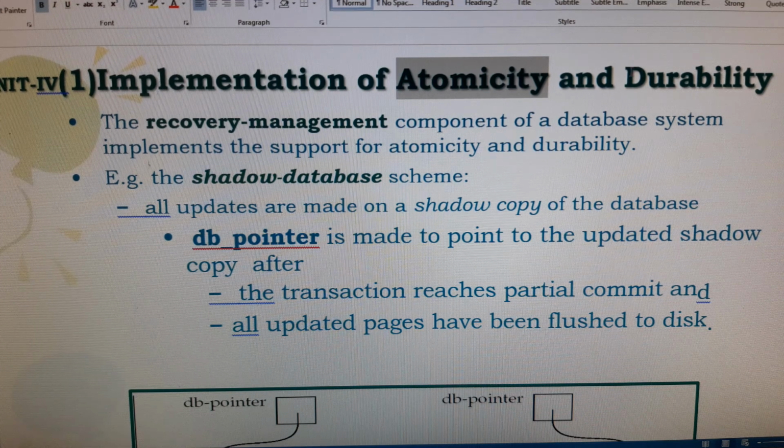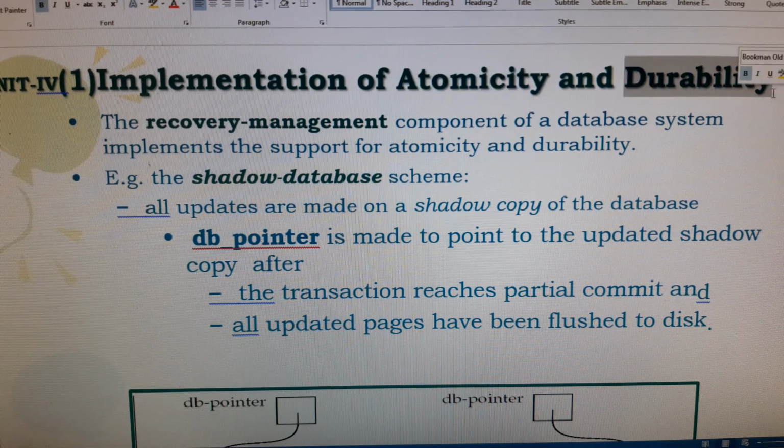Finally the transaction has to be completed. Next we should observe the concept called durability. Durability is nothing but the data being stored permanently in the database. Whatever changes are made by a particular transaction are properly updated onto the database. So it indicates permanent storage.